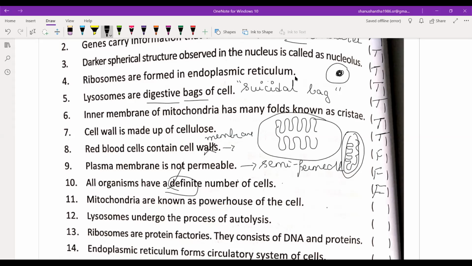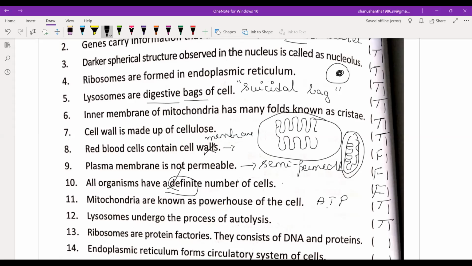Okay. Mitochondria is known as the powerhouse of the cell. True, because they produce ATP. Lysosome undergoes the process of autolysis. Autolysis means self-digesting process. True.